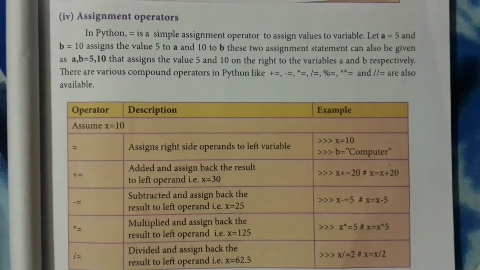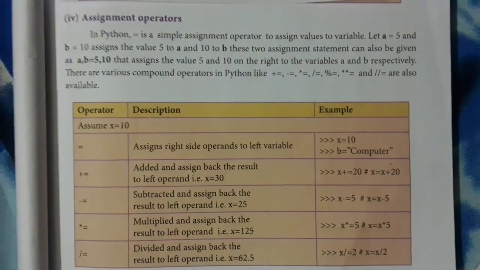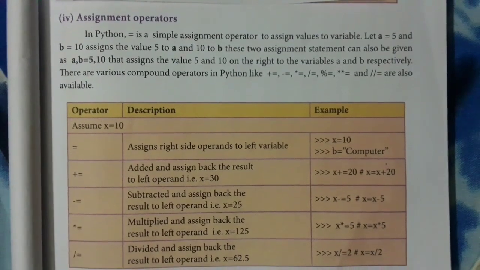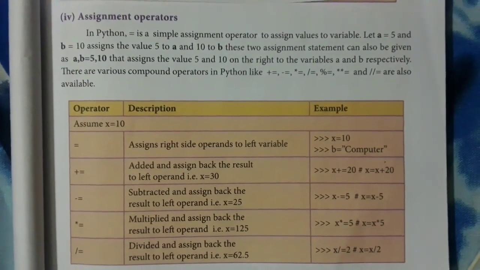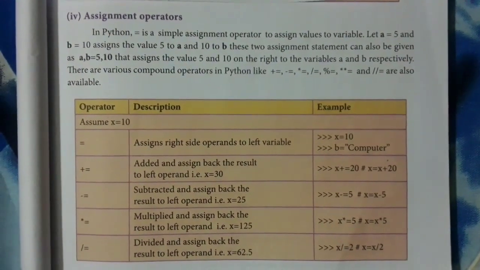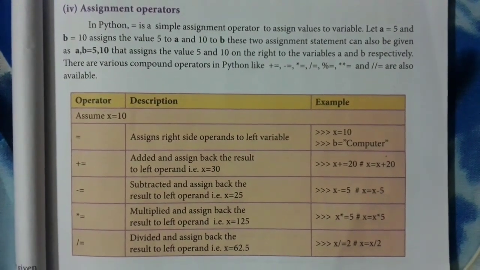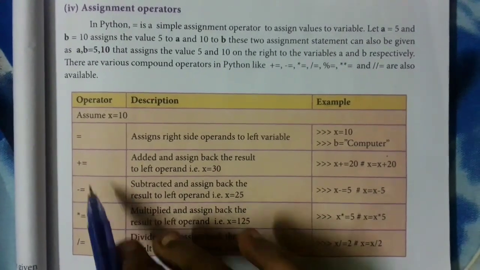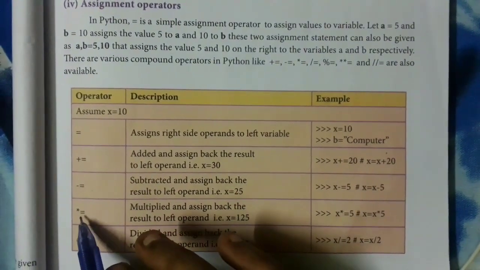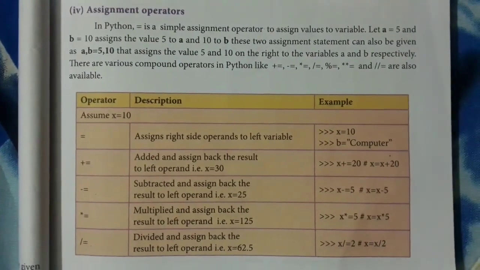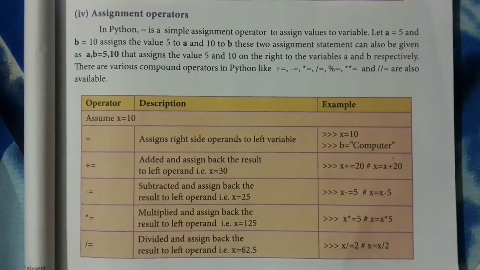Assignment operator is the operator which is used to assign a value. We have only one assignment operator, that is equal to. Example, x equal to 10. This assignment operator can be joined with the arithmetic operator also, that is plus equal to, minus equal to, asterisk equal to, slash equal to. So only one assignment operator, that is equal to sign.